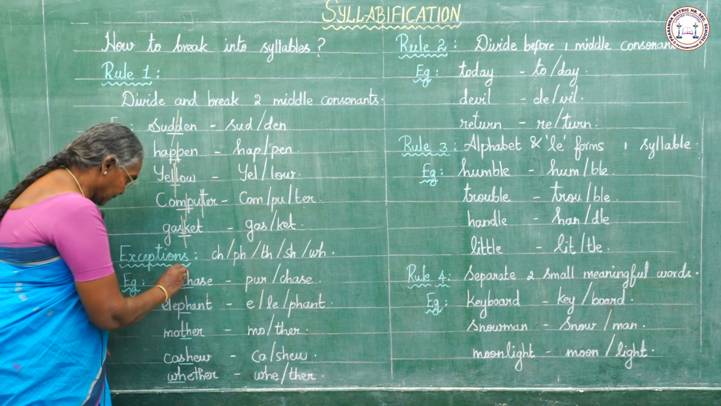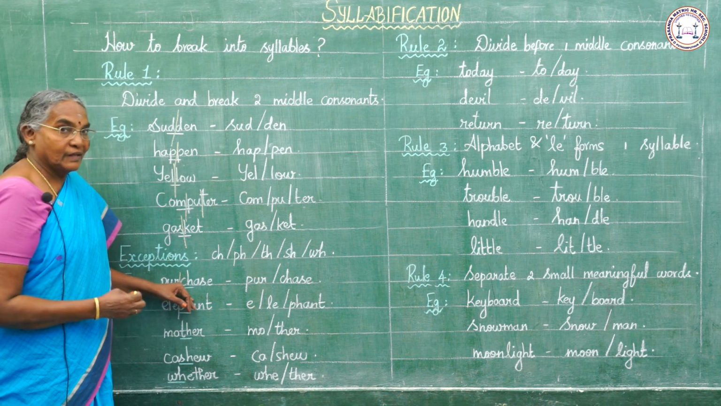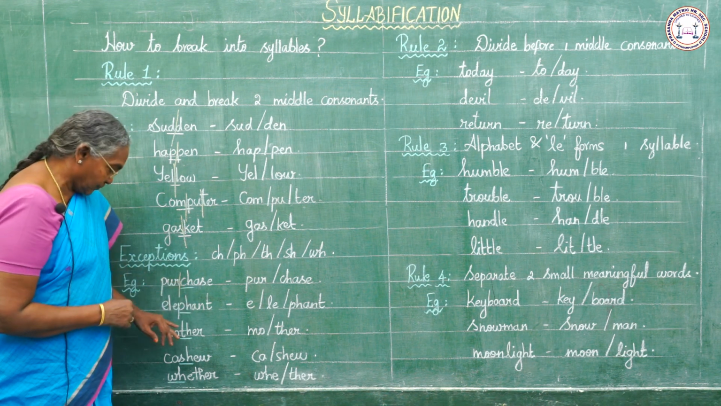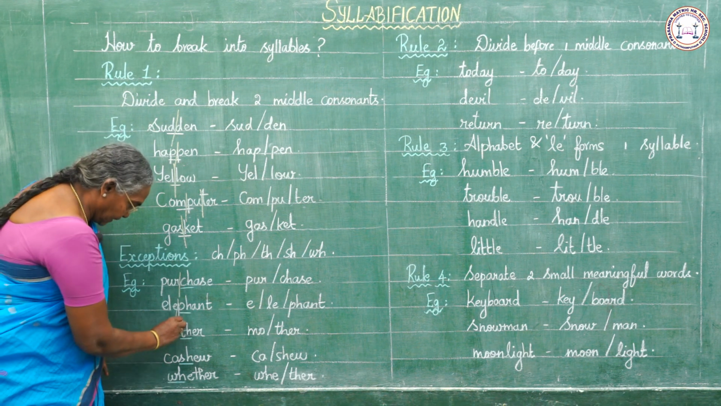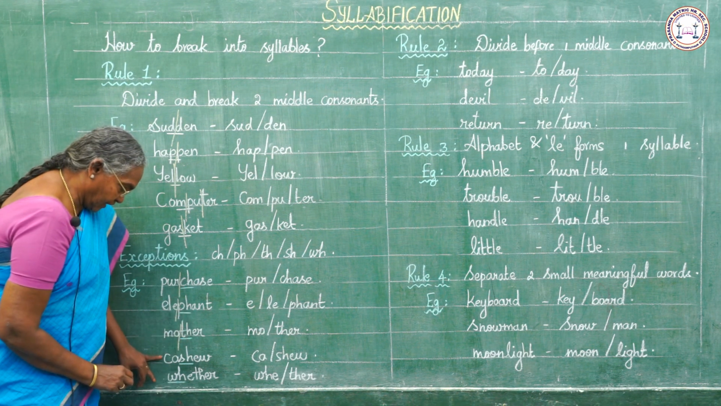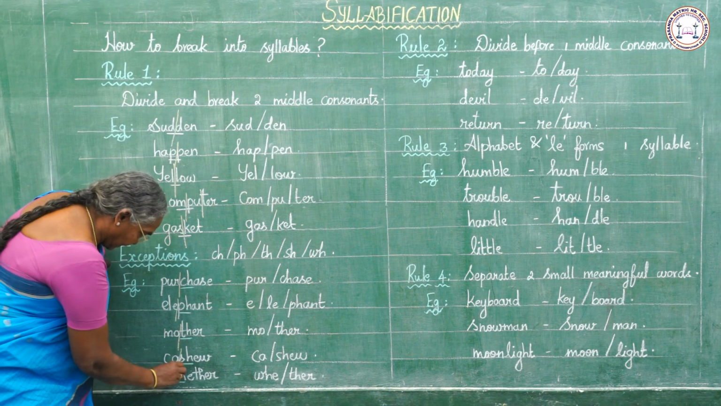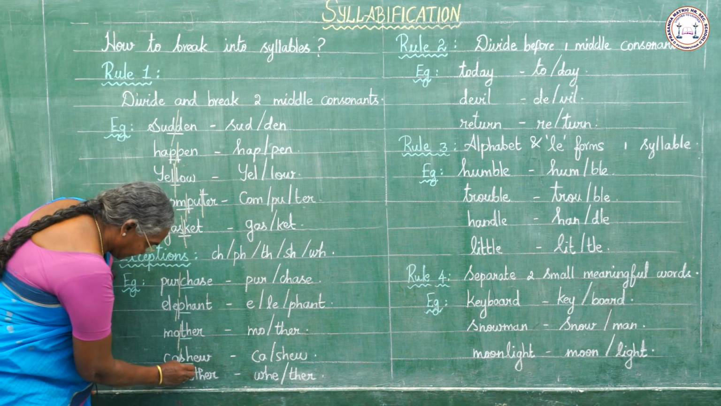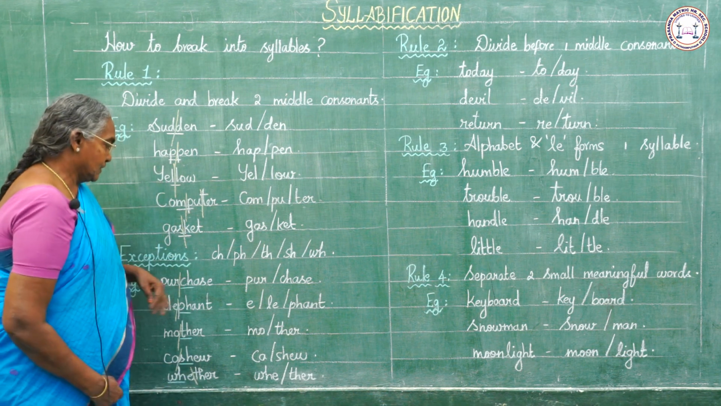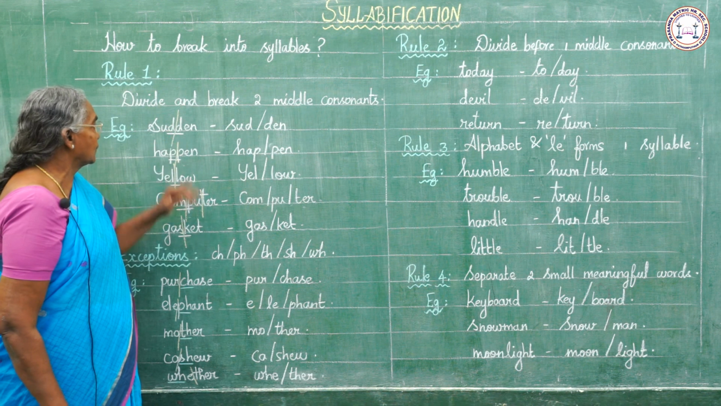Purchase, here we divide. Before the two consonants. Elephant, here we divide. Mother, here we break. Cashew, here we break. And whether we break here, these are exceptions of this rule.